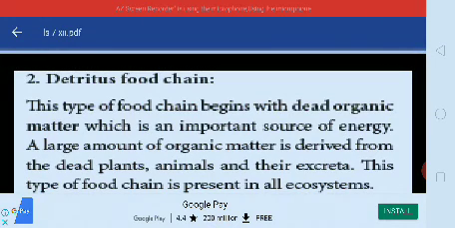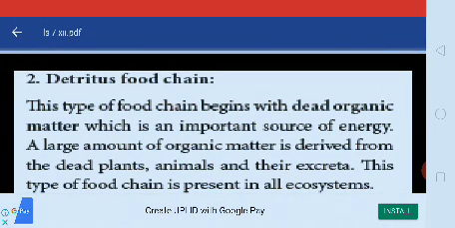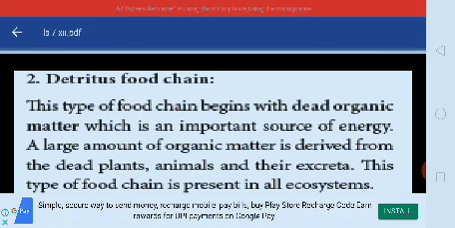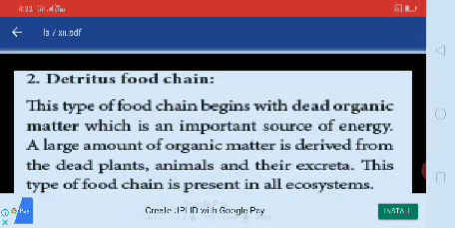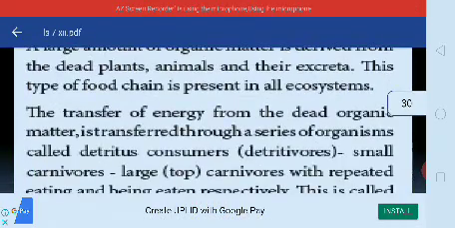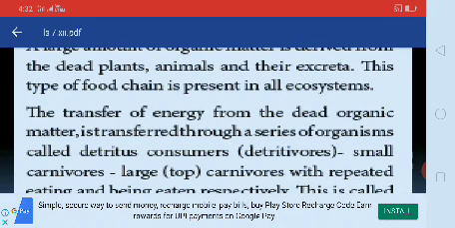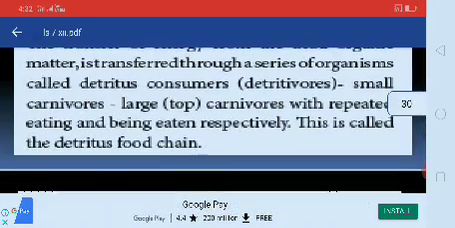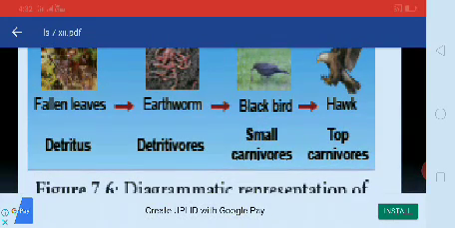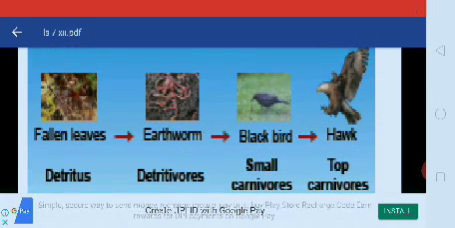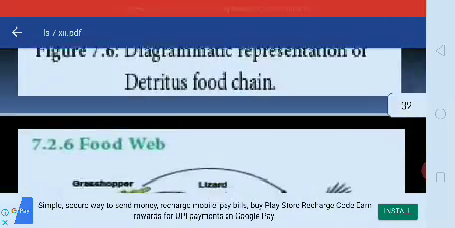Then the detritus food chain. In this type, the food chain begins with dead organic matter, which is an important source of energy. A large amount of organic matter is derived from dead plants, animals and their excreta. This type of food chain is present in all ecosystems. Transfer of energy from dead organic matter to detritus consumers, then small carnivores to large carnivores, is called the detritus food chain. See that one: fallen leaves, then earthworm, then black bat, small carnivores, then hawk, top carnivores.